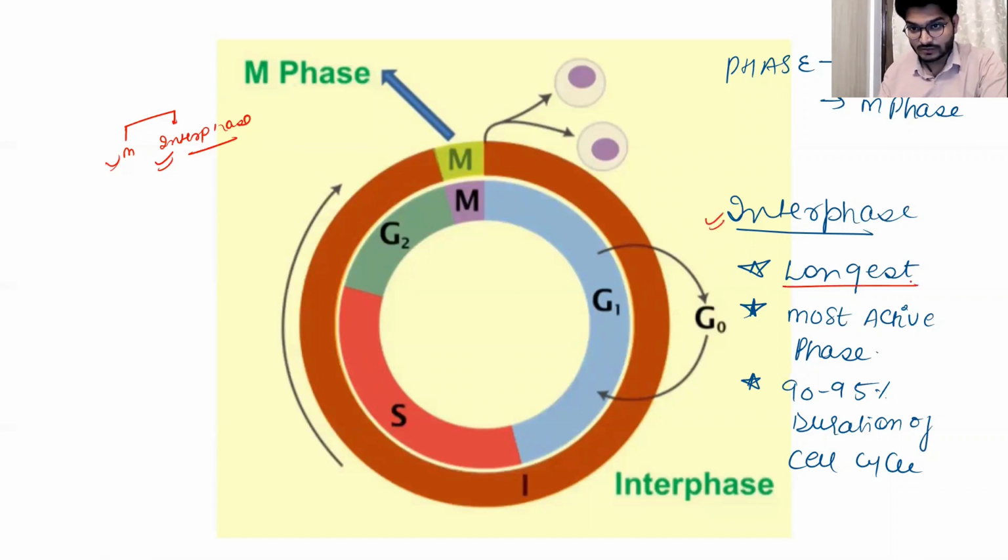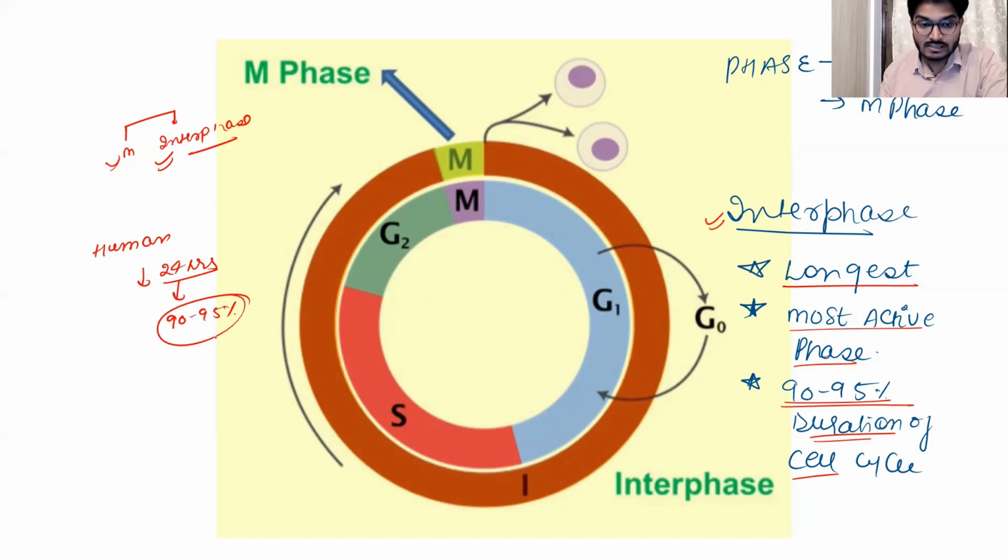So what is interphase? Interphase is the longest phase of the cell cycle, and this is the most active phase. Why? Because all the requirements for the cell division are being done in the interphase. So this is going to be the most active phase where all the protein synthesis, RNA synthesis is being done, and this is going to be 90 to 95% of the duration of the cell cycle. Suppose, let's say, the human cell divides in 24 hours. Out of this 24 hours, 90 to 95% of the duration the cell will remain in the interphase, right?